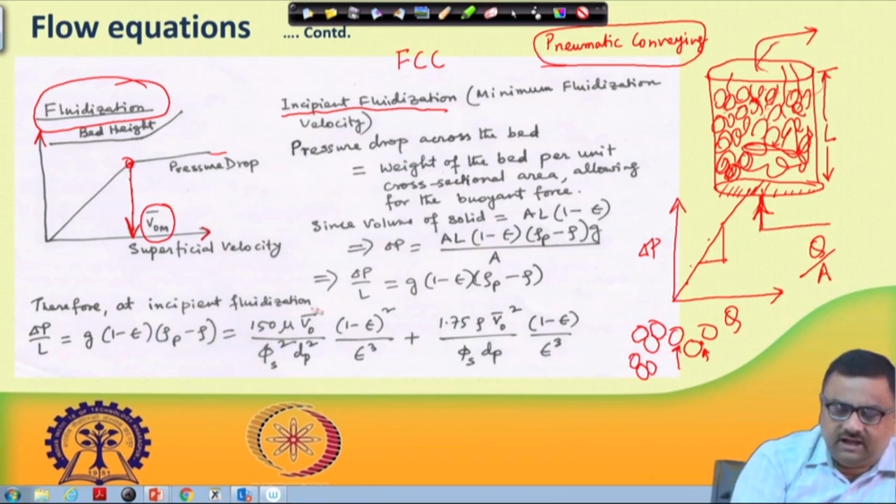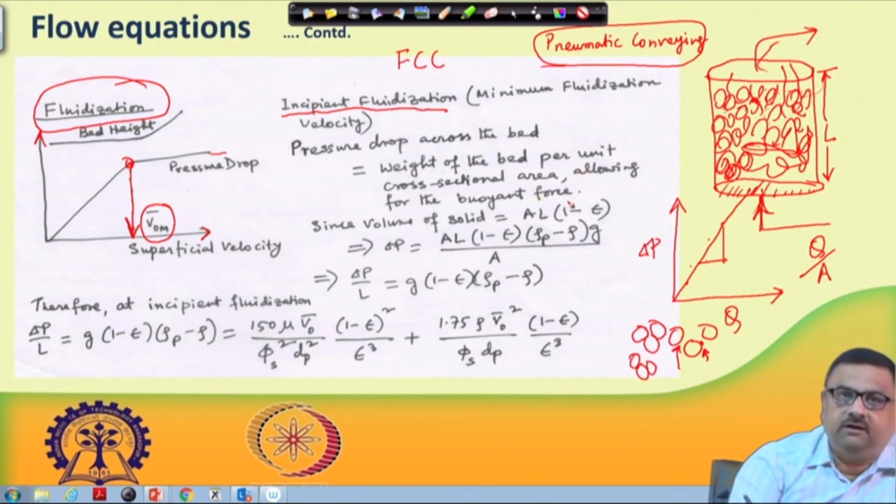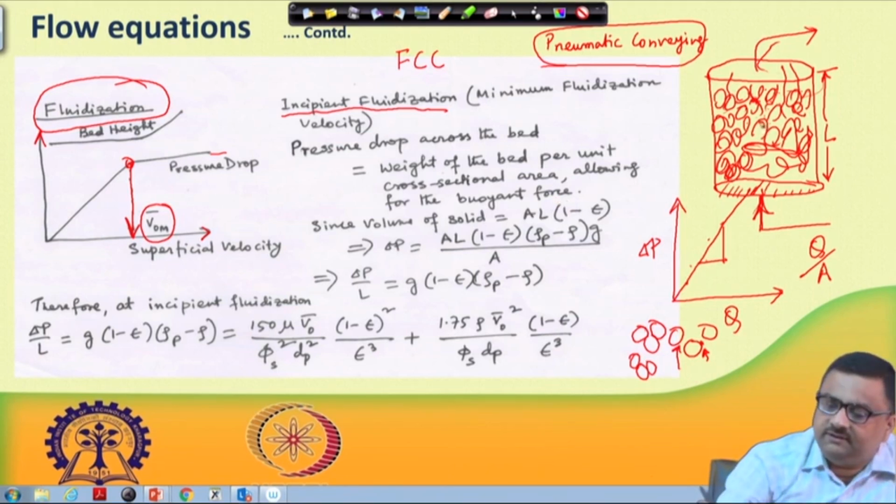On the right-hand side I can see the Ergun equation for delta P by L. If you leave out this part, on one hand we are equating delta P by L with this quantity, which is the Ergun equation. On the other hand, we now have a new definition of delta P by L, given here: the pressure drop across the bed has to be the weight of the bed per unit cross-sectional area, allowing for the buoyant force. That means, at the time when this is fluidized, think of a particle.